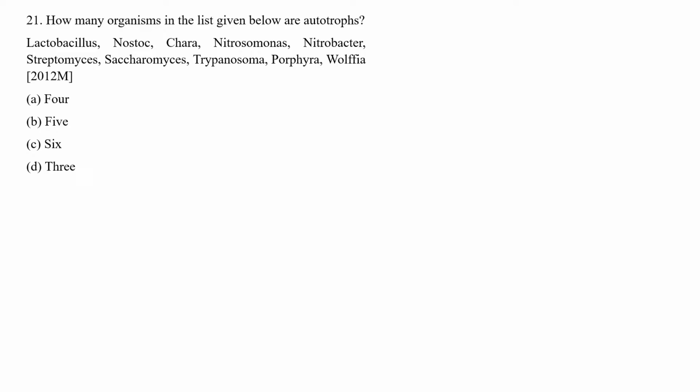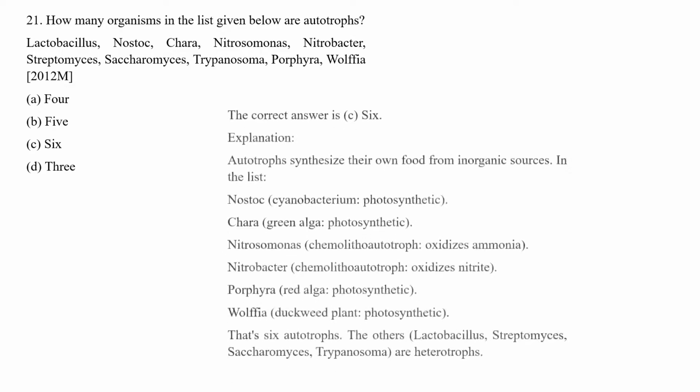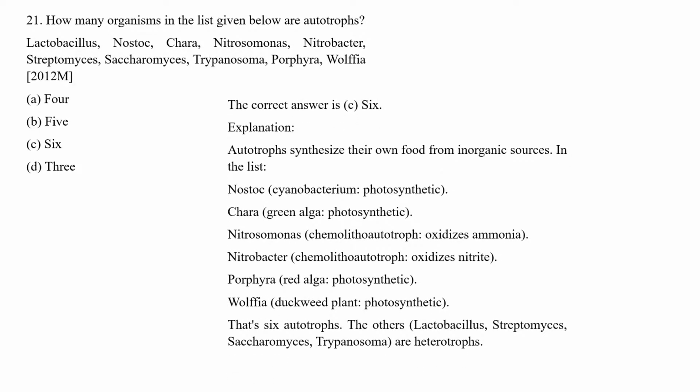You have to find out which among them are autotrophs, that means they can produce their own food for survival. So Nostoc, Chara, Nitrosomonas, Nitrobacter, Porphyra, Ulva, those 6 are autotrophs.